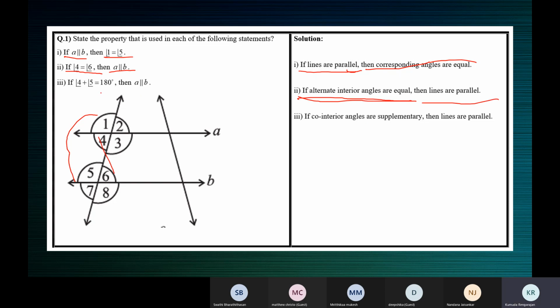Next one, if 4 plus 5 is equal to 180, 4 and 5 are co-interior angles or allied angles, and it's given it's equal to 180. So you must say if co-interior angles are supplementary, then A is parallel to B. So then lines are parallel.